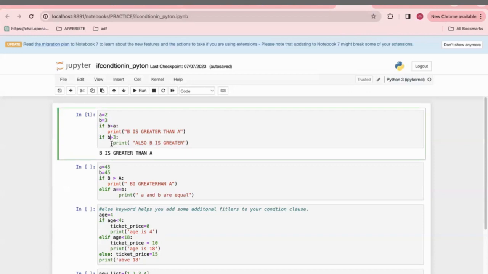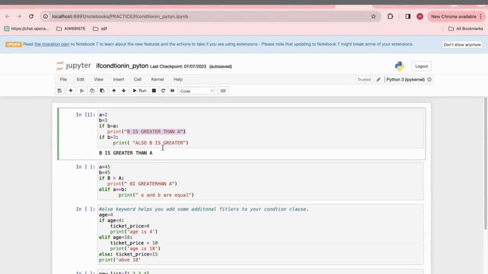Then it comes to the other condition. So b is greater than 3? 3 is greater than 2. That is the reason our b is greater than a condition became correct and it got printed, guys. So basically, this kind of scenario, it will help. And we have elif also. But before going into elif, you have to make sure that if is used to execute a block of code if a certain condition is true. The if statement works like that: execute a block of code if a certain condition is true.